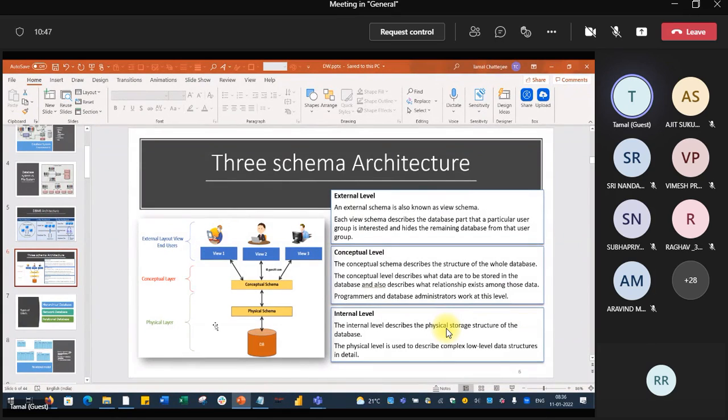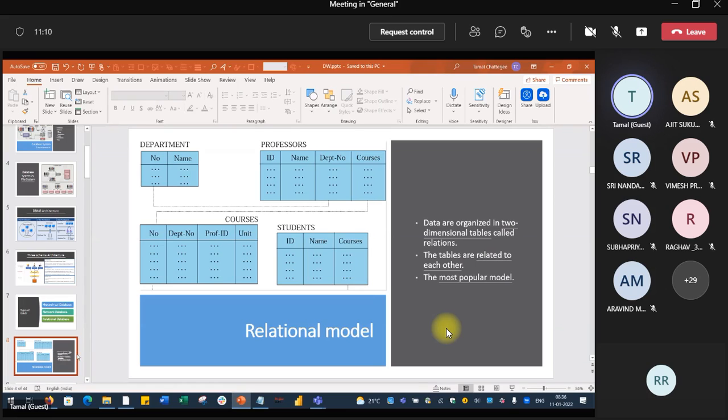One is the physical schema, which is basically technical, very difficult, complex technical work is involved over here, so we are not interested. Conceptual layer, here we are seeing the entire database, and after that views. We have seen that there are tables in the relational models.